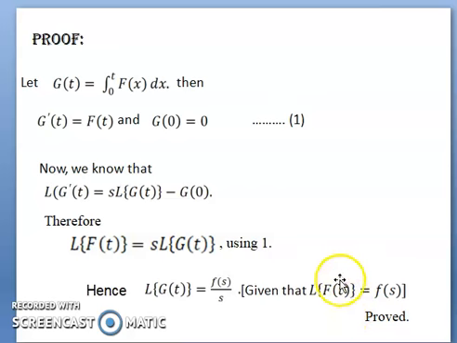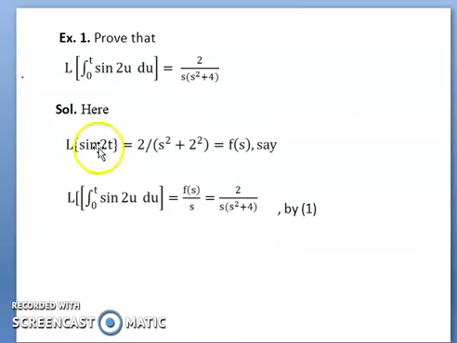Now let us see examples related to this. Example number 1. Prove that L of integral from 0 to t of sin 2u du equals 2 divided by s(s squared plus 4). Solution. Here L of sin 2t equals 2 divided by s squared plus 2 squared.